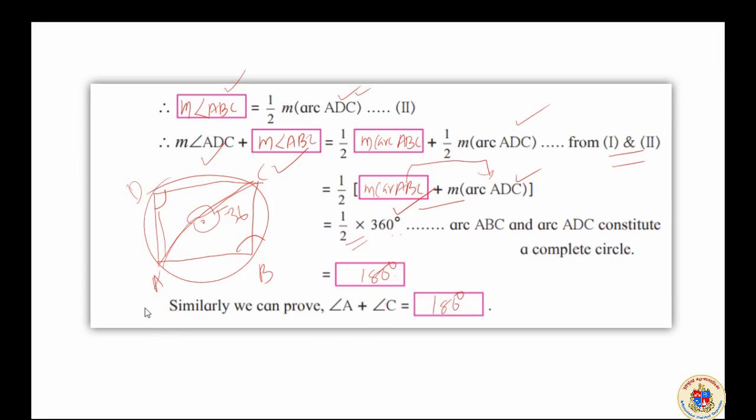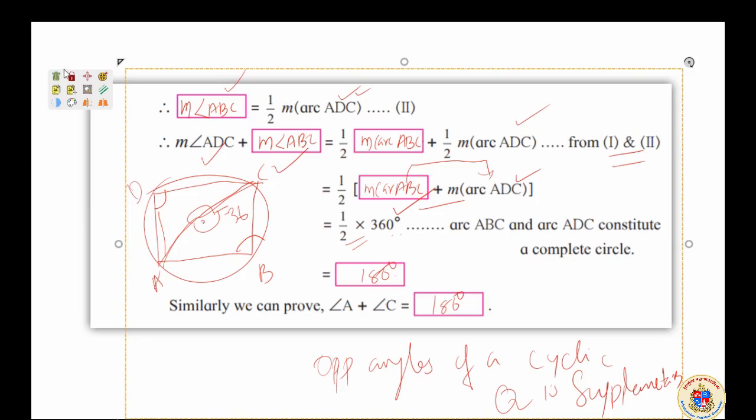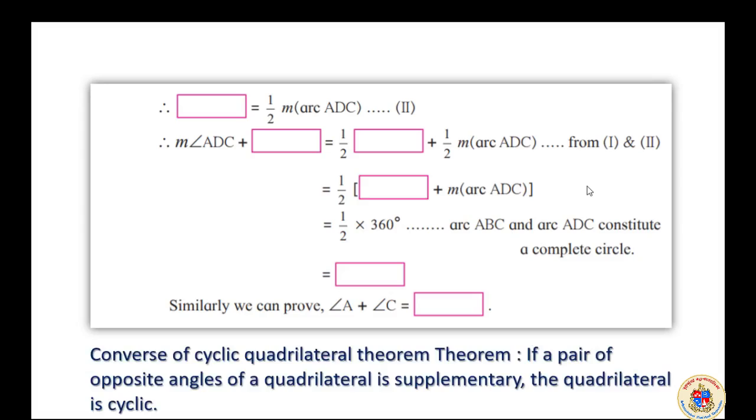The theorem is very simple: opposite angles of a cyclic quadrilateral are supplementary. That is a theorem, and we proved it. Understood? So it is a very important theorem. Please be very clear about it. For higher learning also it is very important. Go through the textbook where it is explained and the theorem is proved also. I also proved it in my own way.